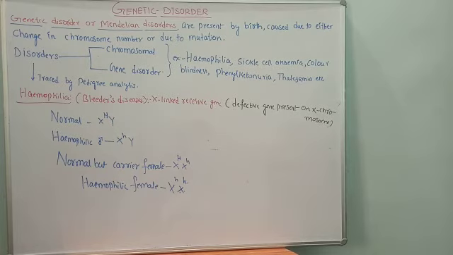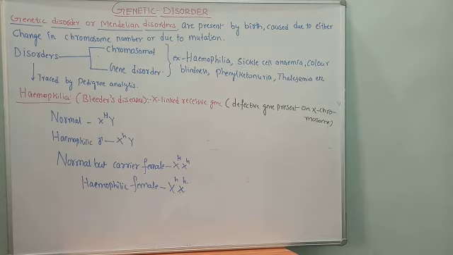Okay, so this disorder was first seen in a royal family of England. Queen Victoria had this disease.